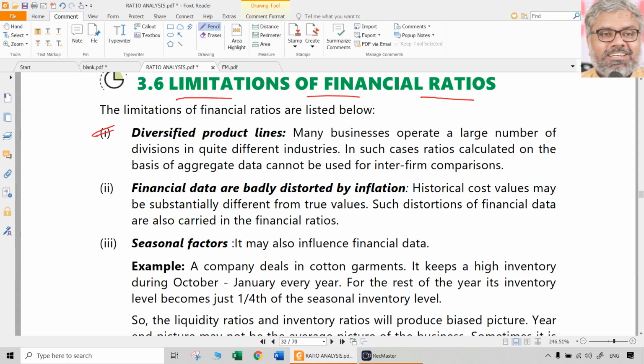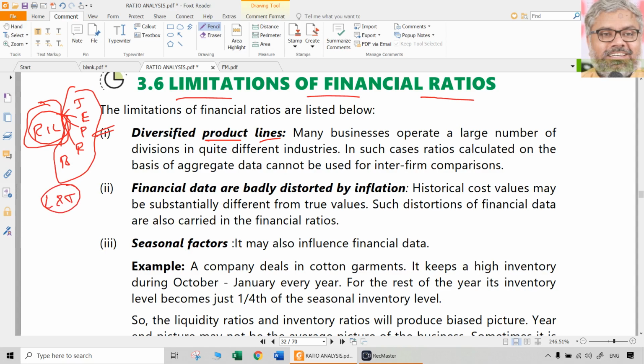So generally when a particular company is having different types of product lines, diversified product lines, then the aggregate data may not be useful for inter-firm comparison. Reliance Industries Limited is a so diverse company. It has so many businesses, completely different and not much related with each other also. Though it is not completely separated, the Jio Telecom is there and entertainment is there within Reliance Industries, and petrochemicals is there, oil refining is there, retail is there. Like that, so many are there. So if we take the total Reliance Industries Limited final balance sheet and compare it with some other company, let us say something like say Larsen and Toubro,